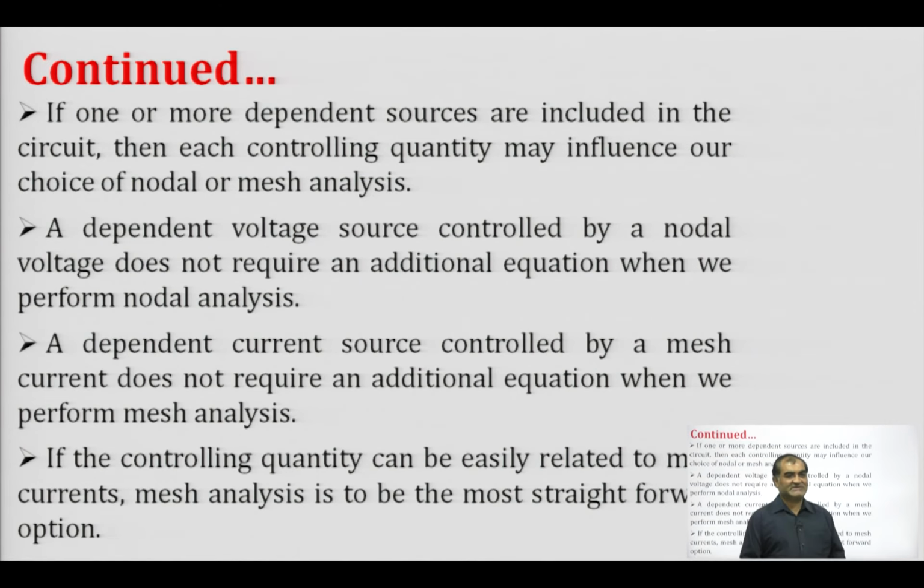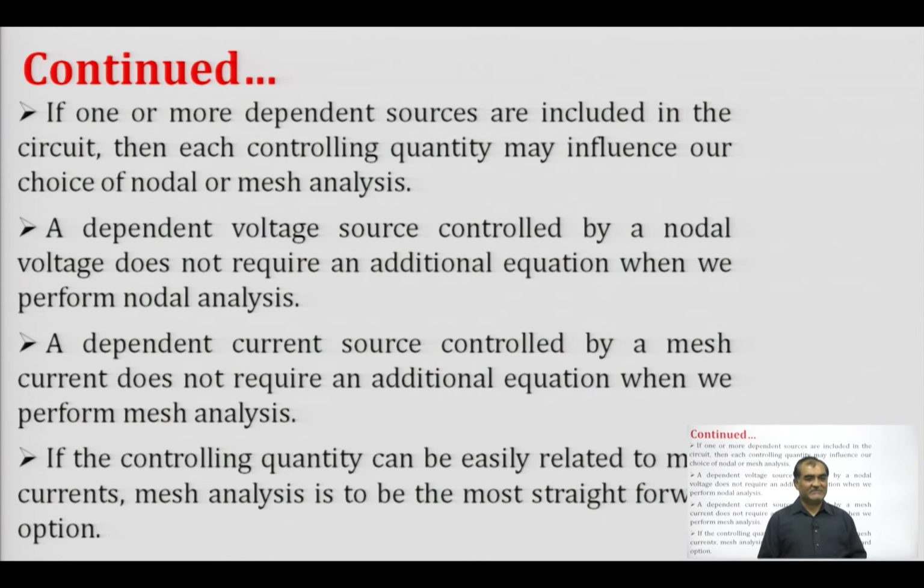This point says that if the controlling quantity can be easily related to mesh current, as we have seen in the previous example, where the controlling quantity depended upon that current which was the mesh current, it is most feasible for us to go for mesh analysis.